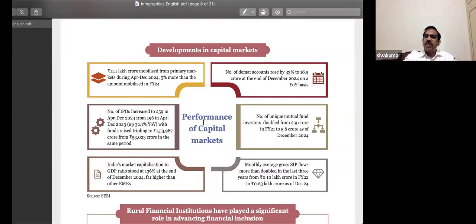No matter whether people have good knowledge of which stock to buy, which to sell, when to enter, when to exit. But since it has become easy, and people now have this perception because of so-called influencers and all these things, a good number of people have started participating. So there's been a phenomenal increase in the number of people participating in stock markets, but it also has come with a challenge.